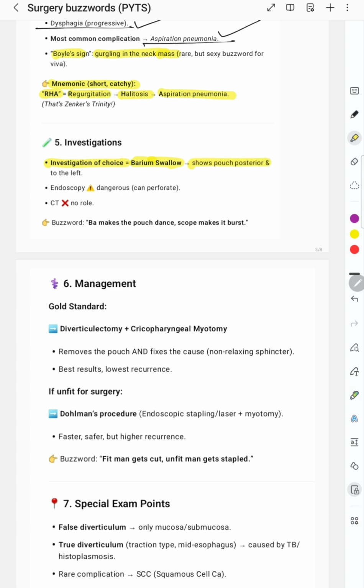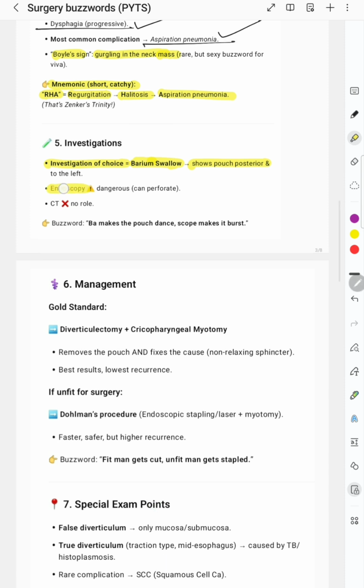where it shows the pouch posteriorly and to the left. Initially it is posterior, and then it comes to the left side. And remember, endoscopy is dangerous. Why is it dangerous? Because it can perforate. And CT we have to remember has no role in Zenker's diverticulum.